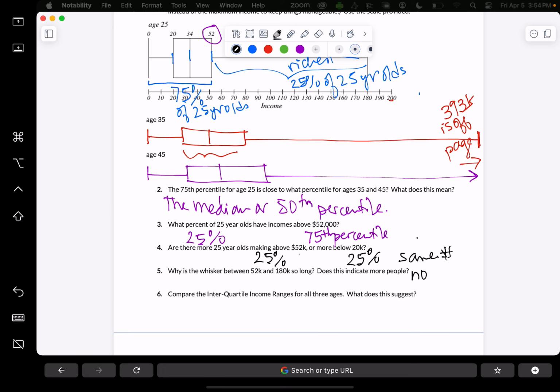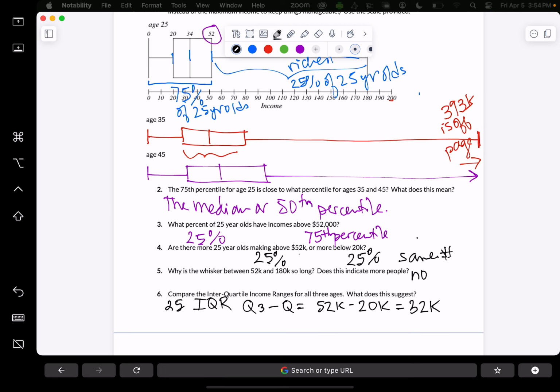Compare the interquartile income ranges for all 3 ages. What does this suggest? So for the 25-year-olds, the IQR is Q3 minus Q1, and that was 52K minus 20K, and that is 32,000.